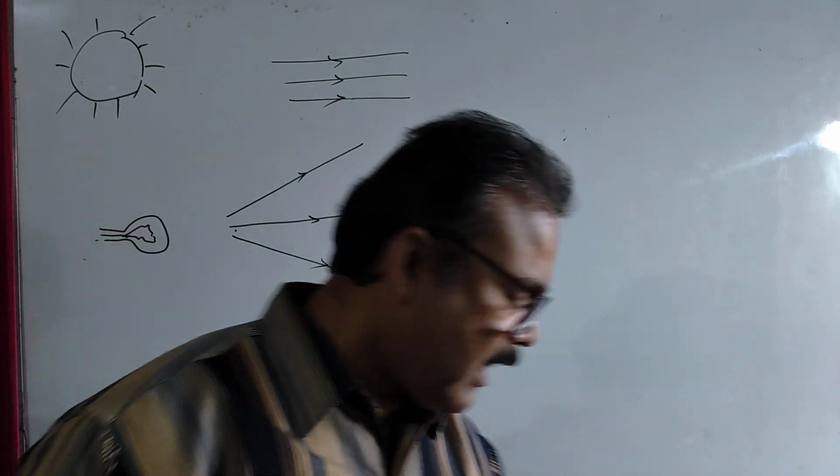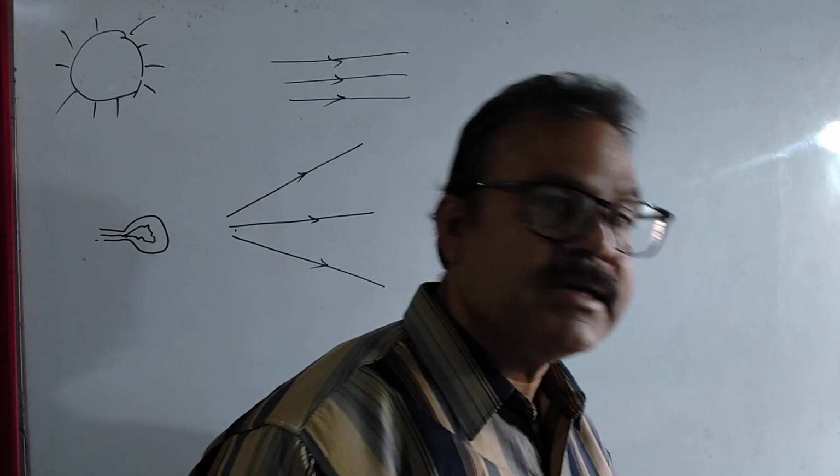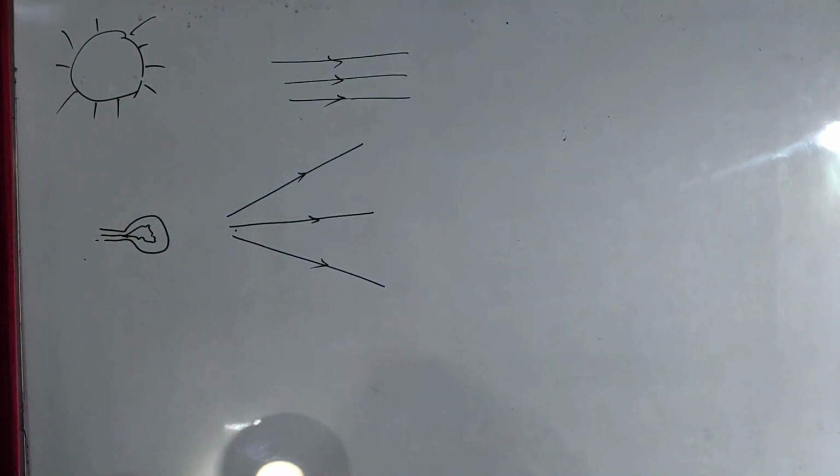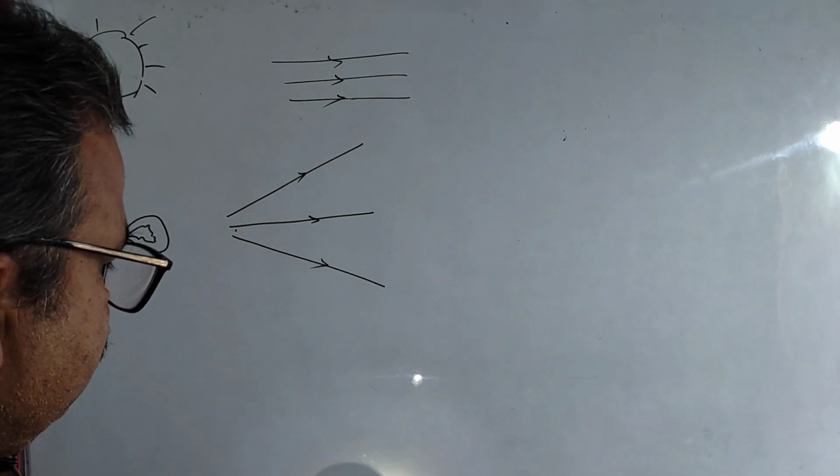Generally, the rays after passing through a convex lens converge. Now you see, here first these are the rays. Now if you adjust, what happened? The rays converge to a particular point.